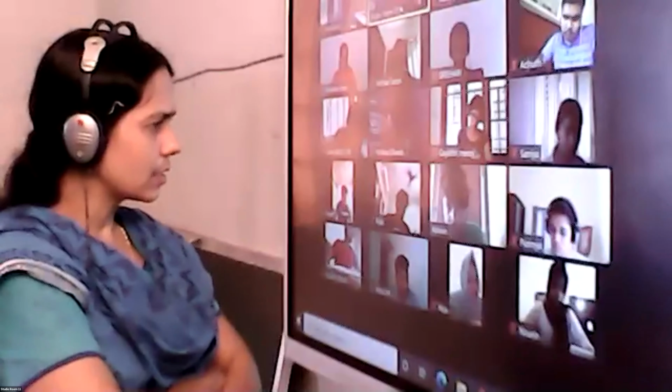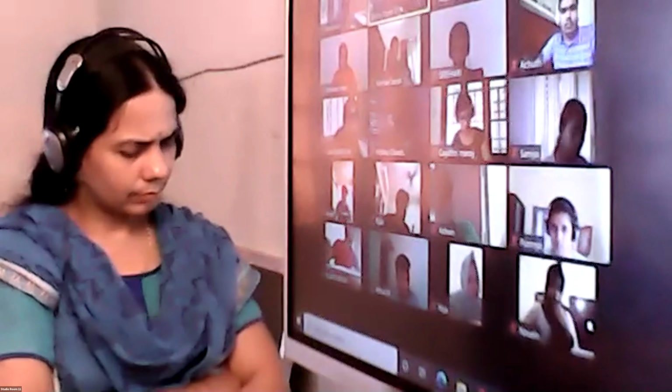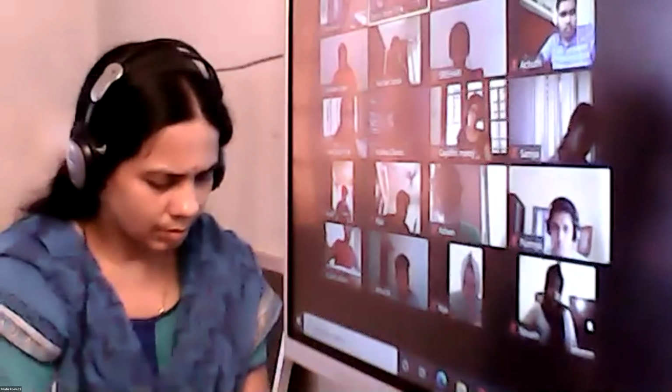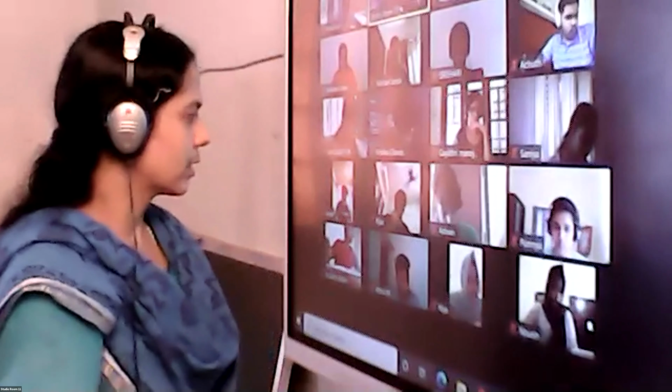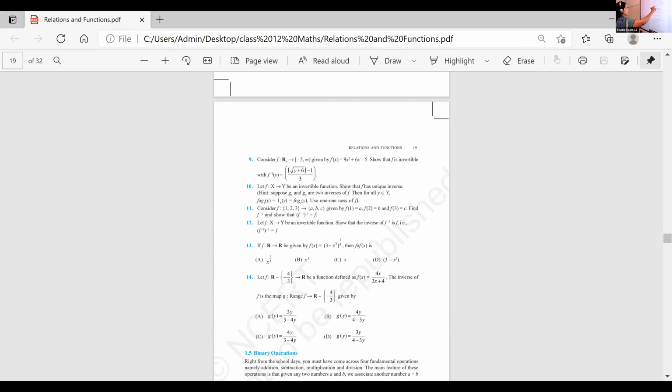Let f from X to Y be an invertible function. Show that f has a unique inverse. Suppose g1, g2 are two inverses. Is that the question given there? Exercise 1.3, 10th question. Yes, ma'am. Let f from X to Y be an invertible function. Okay, and some changes there.